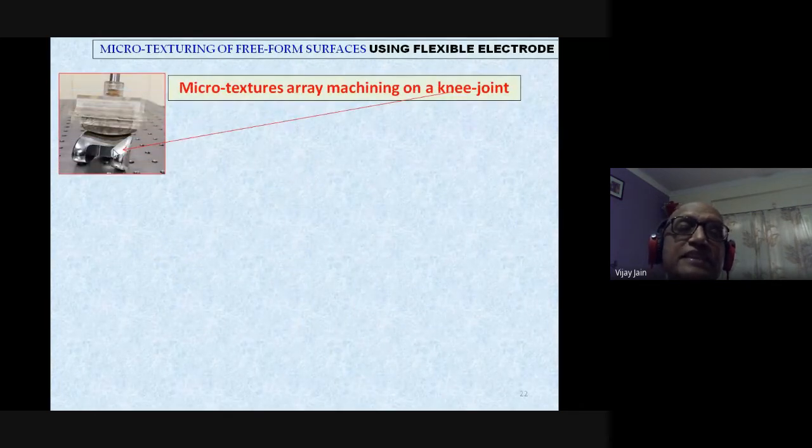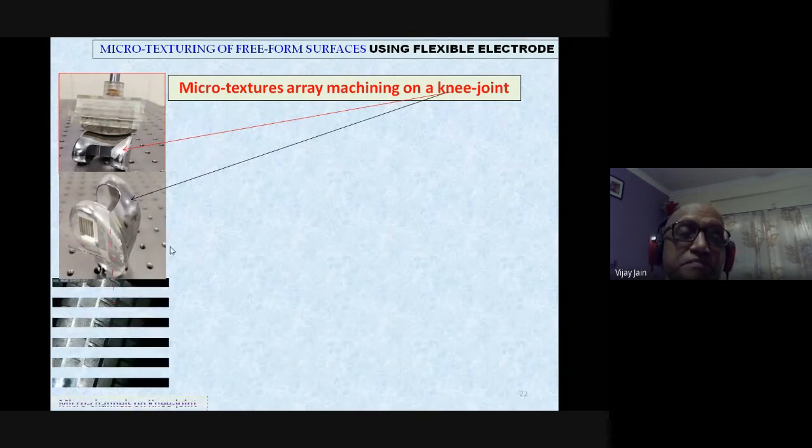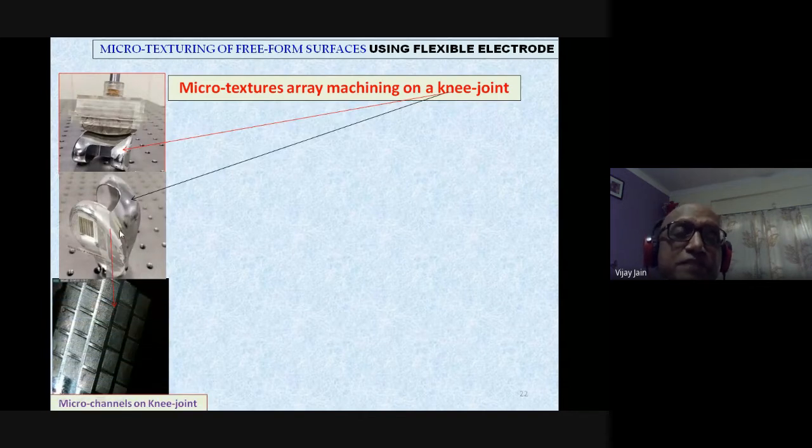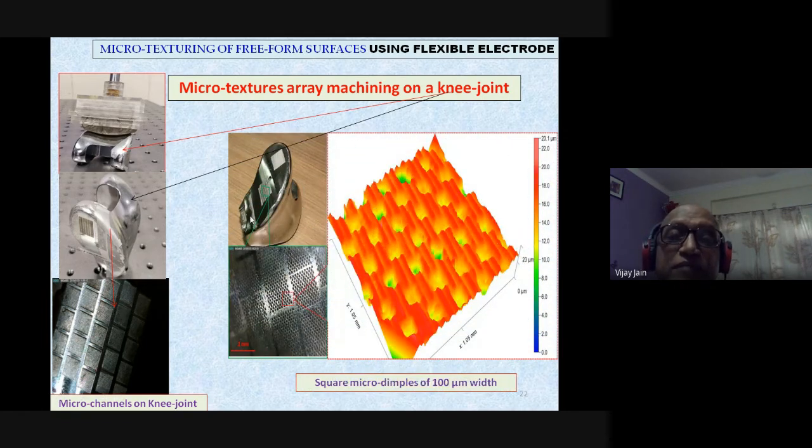You can clearly see here the knee joint and the flexible electrode over there in the vertical state, knee joint again. This knee joint was purchased from the market, and some of these knee joints we obtained from the BARC, Bhabha Atomic Research Centre, under a project which was sponsored to IIT Kanpur. And here you can see the micro texturing on this particular surface that was created on the knee joint. A similar kind of component is there, and you can clearly see the large view.